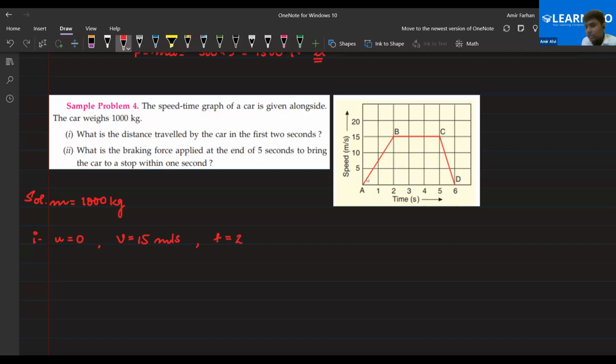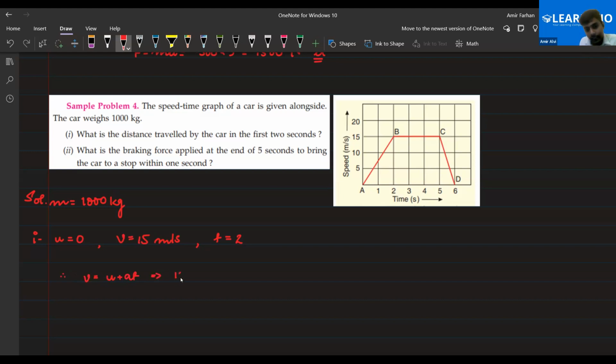We need to find the distance covered in the first 2 seconds. First, we need to calculate the acceleration, because without acceleration we cannot find the distance, as this is an accelerated motion. Am I right, everyone? Yes, sir. So V is equal to u plus at.